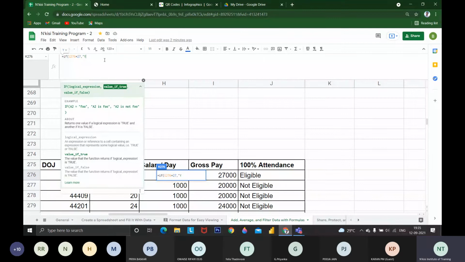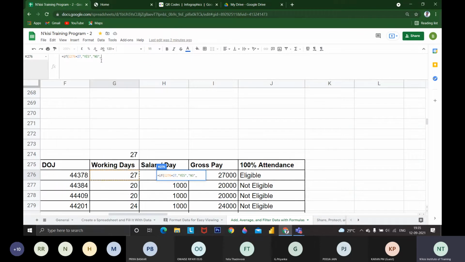Yes, they are eligible. Yes or no? Like yes, they are eligible. If false, after pressing comma, it comes to value if false. Okay, I have to mention what to do if the value is not equal to 7. You can mention no, they are not eligible. Yes or no? Then you have to close the bracket.